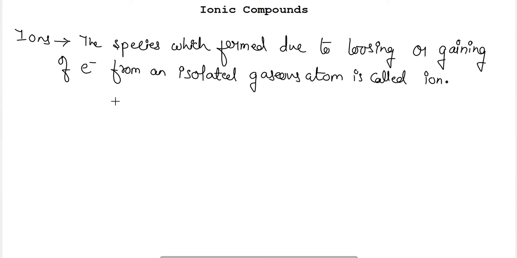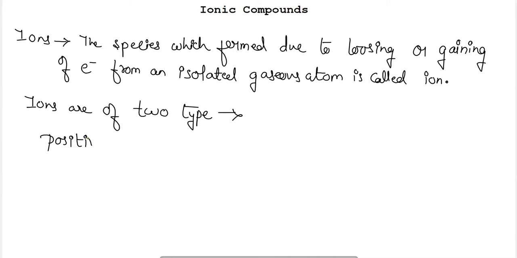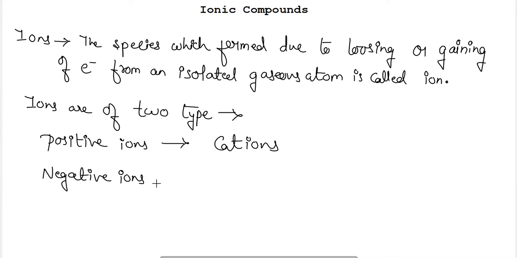Ions are generally of two types. The positive ions are called cations, and the negative ions are termed as anions.